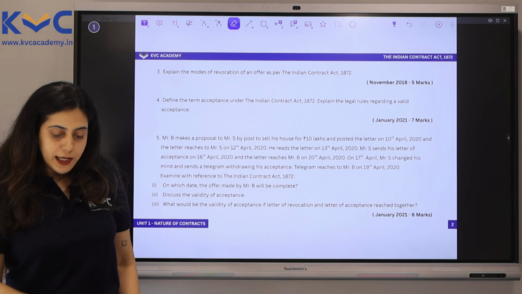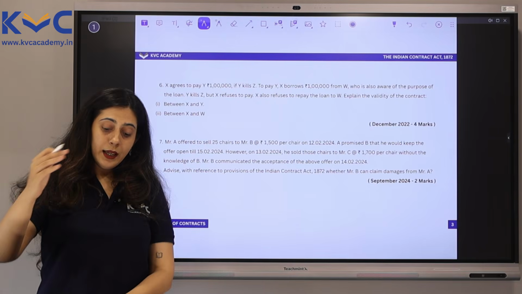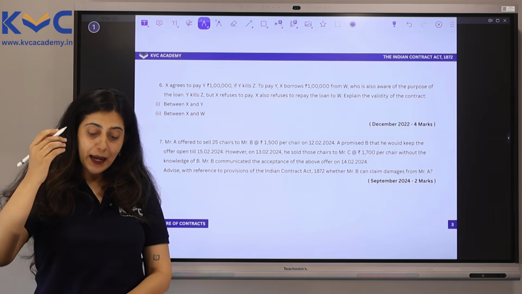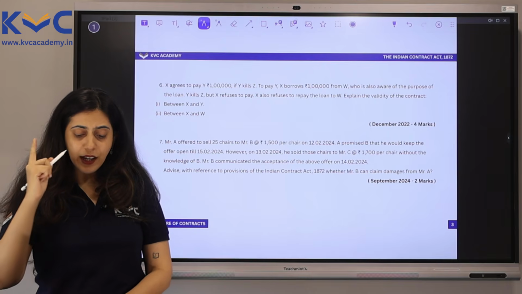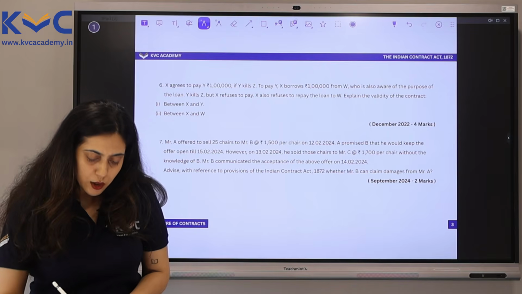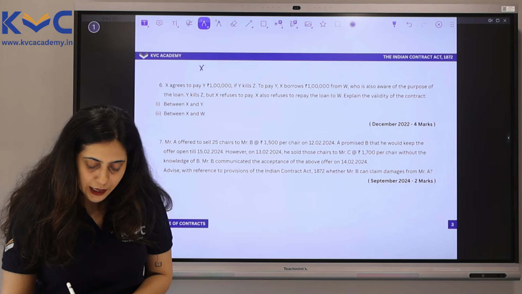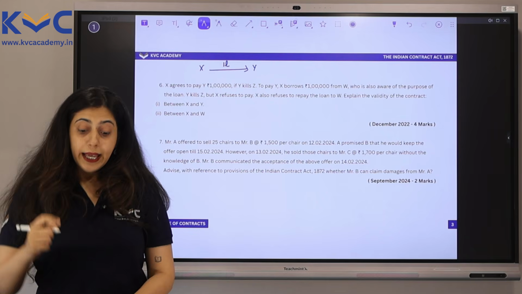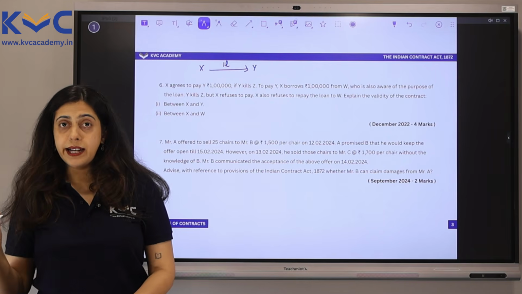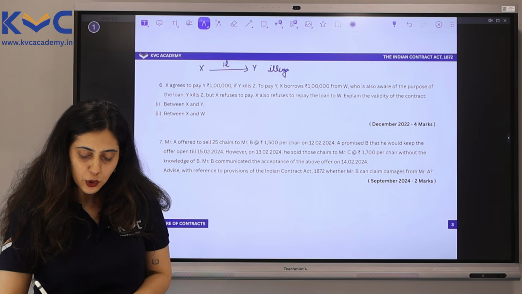Let's move on to question 6. Yes. X agrees to pay Mr. Y 1 lakh rupees if Y kills Z. Ouch. Okay, let's put this in diagram form. X is agreeing to pay Y 1 lakh rupees if Y kills Z. So we all know that this is illegal. That much we know.